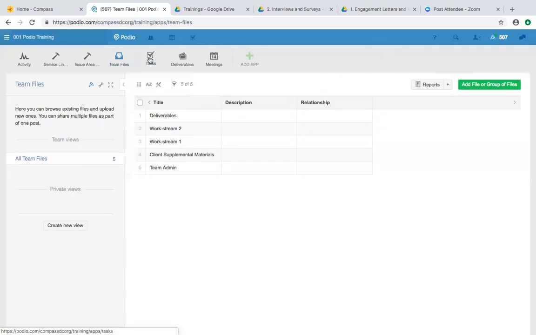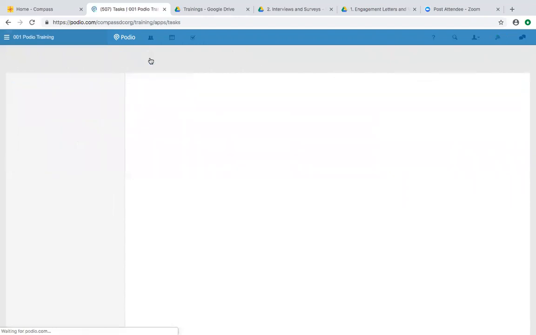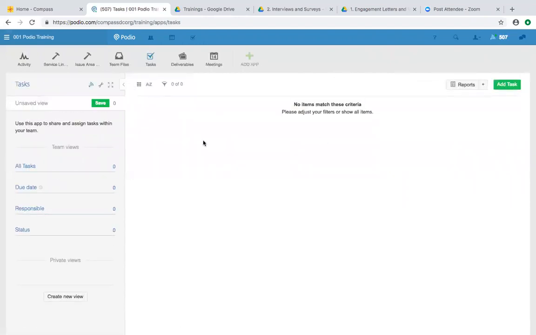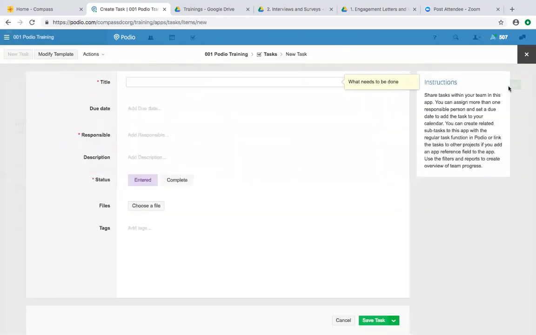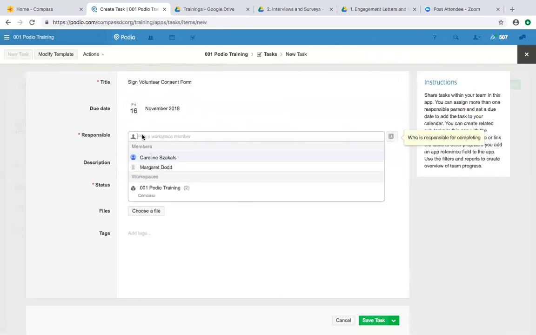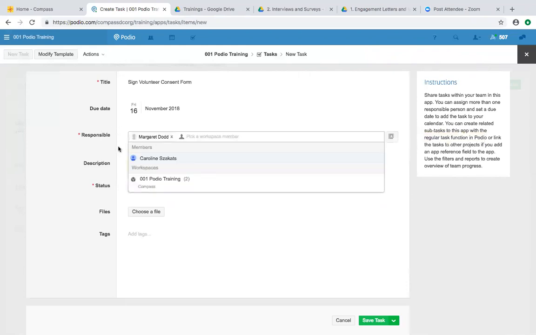Now let's go to the tasks tab. In this, you can assign tasks to people in your workspace. So I can add a task. Maybe my task is sign volunteer consent form. I can add a due date, say tomorrow. I can add who's responsible for it. When you select here, everyone who is in your workspace will show up down below. So I could assign it to Margaret.